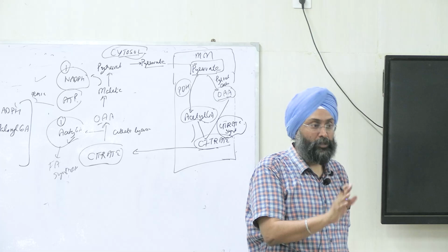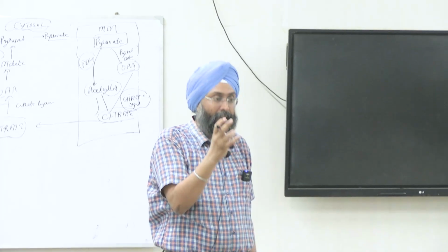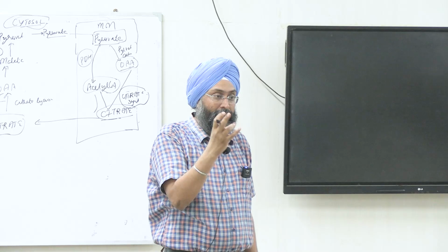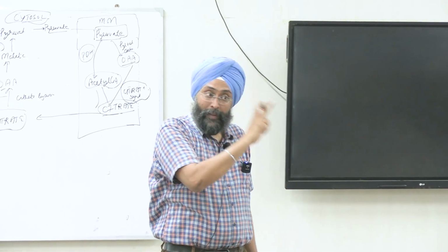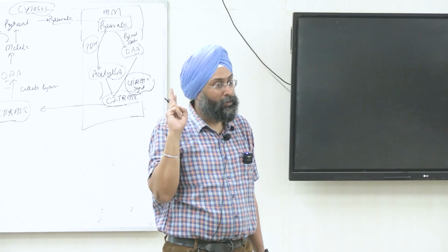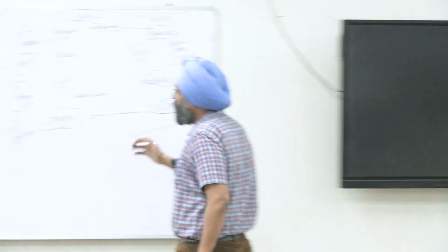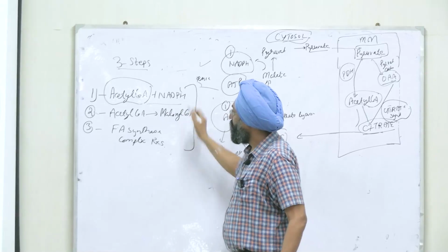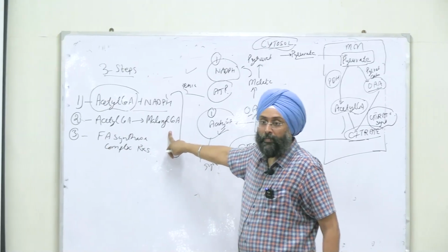For fatty acid synthesis, you require 3 raw materials: acetyl CoA, NADPH, and ATP. NADPH comes from HMP shunt. Acetyl CoA is formed in the matrix, but it has to be brought into the cytosol. Third is ATP, which will provide energy, right? Now we have all these raw materials in the cytosol. Now coming on to the second reaction, conversion of acetyl CoA into malonyl CoA.